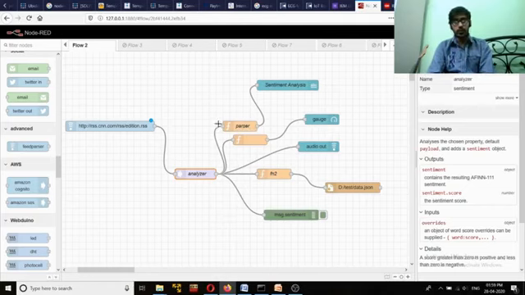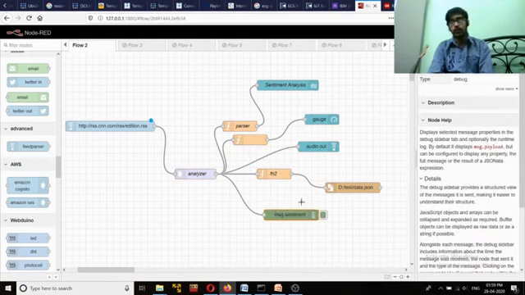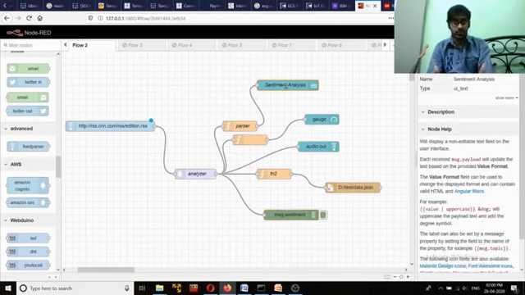So with this, we can connect this analyzer with several other function nodes as well as with a debug node. Now the job of the debug node, as you can already guess, is that it will give you the output directly into our debug console. And this parser is basically a function which just fetches the value, and that value will be sent into our dashboard as text. That means the score of that particular sentiment will be shown on your graphical user interface screen.